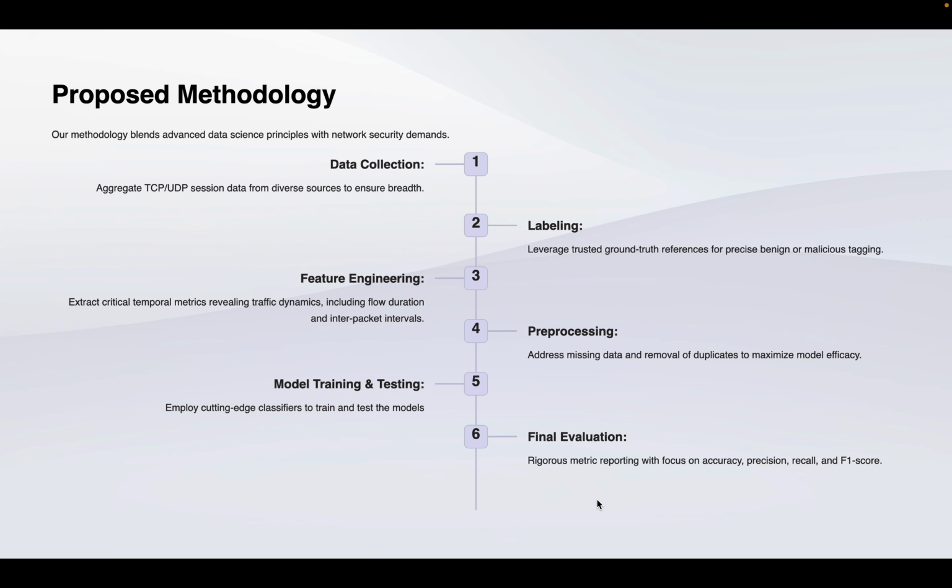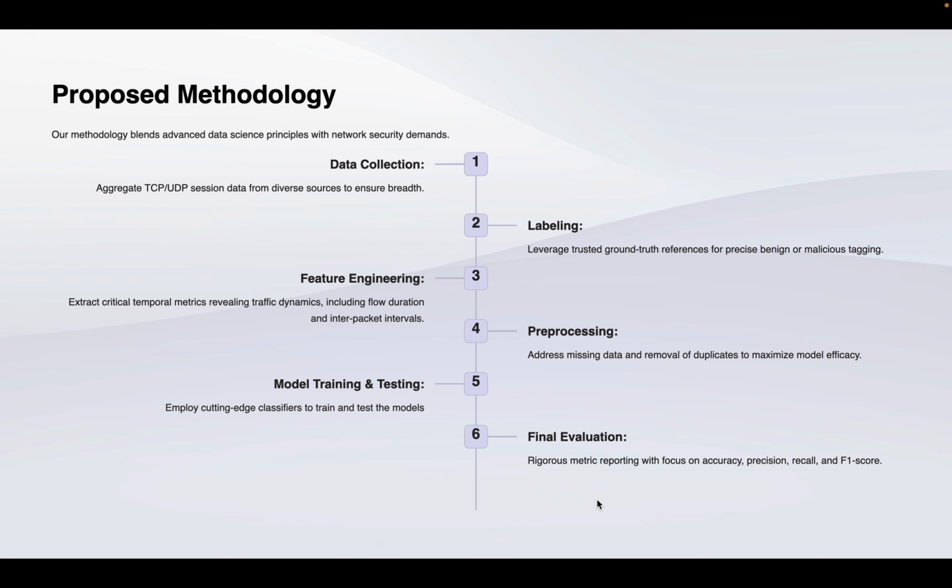With respect to our proposed methodology, this is how we have tackled the problem. Data collection: we have aggregated TCP/UDP sessions to ensure diverse and comprehensive network flows, and used existing ground truth labels such as benign and malicious for classification. In terms of feature engineering, we have focused only on temporal features like inter-arrival times and active idle durations.